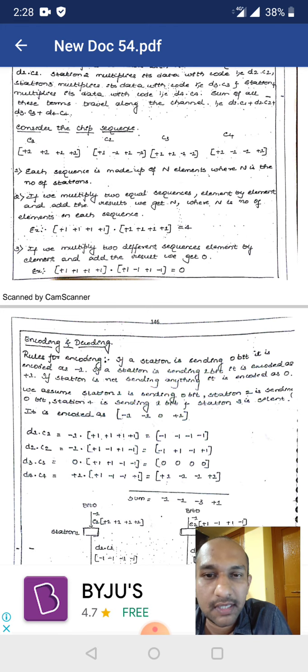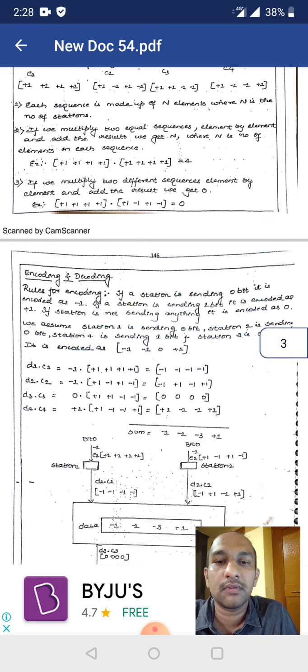So I will repeat once again. We should create a code in such a way that if we multiply the code by itself, we should get the total number of systems or total number of stations as a value. If we multiply 2 different sets or 2 different sequences, we should get the result 0.